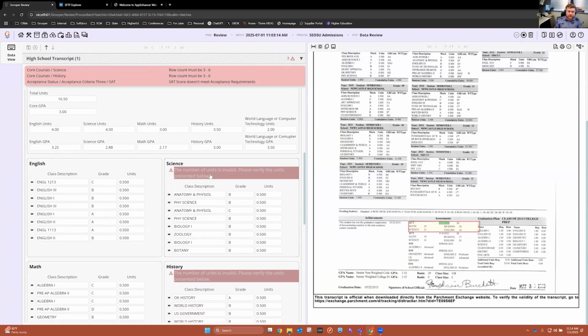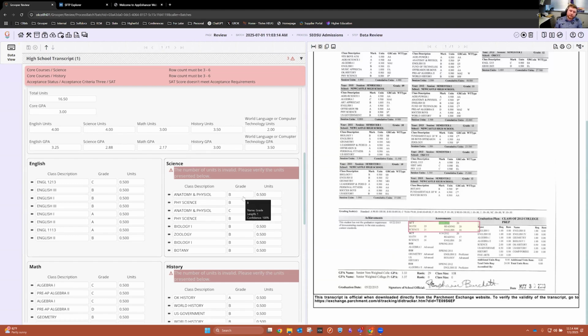So for instance, if you look at science, it's giving me a flag here. And again, we can customize this to say whatever you want it to be. But essentially, it's to draw attention and bring your eyes to it to say, hey, something's not right here. You should probably take a look. And in this case, what's happening is I've got 4 units of science and I only need 3. So therefore, we need to remove a couple of courses. So you can see here the information that was collected.